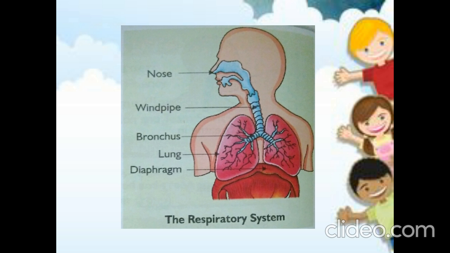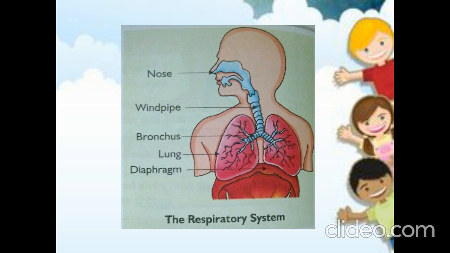After that, the air enters into the windpipe. The windpipe is the long tube that connects the nose and lungs. Another name for the windpipe is trachea.